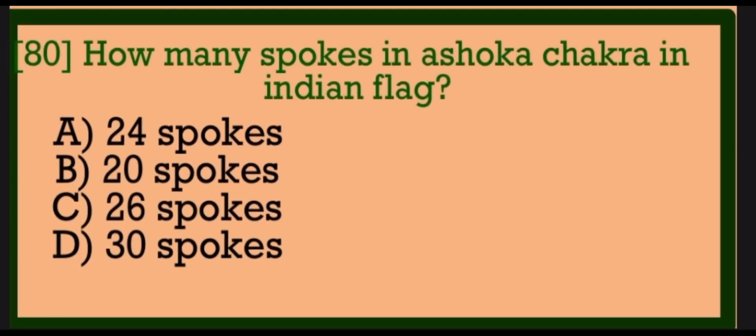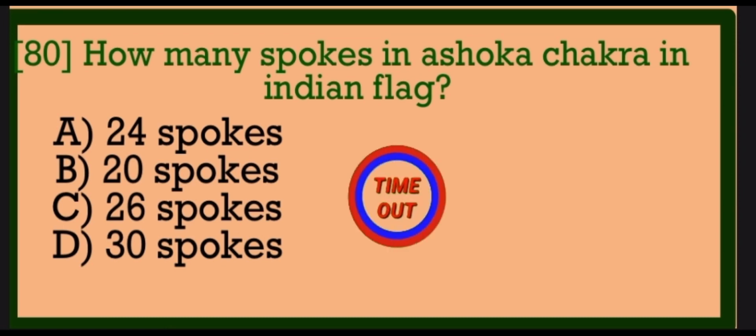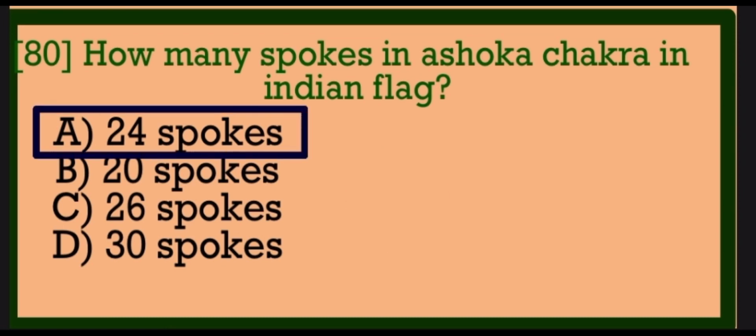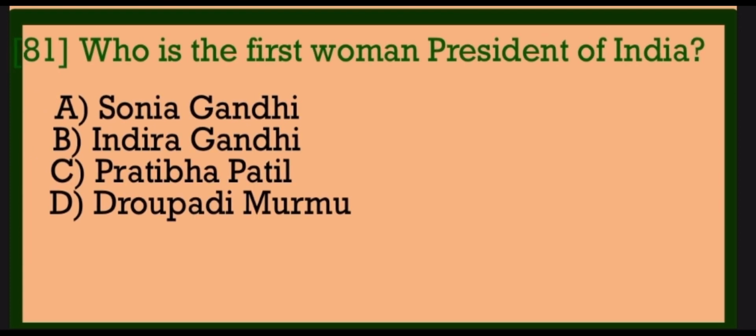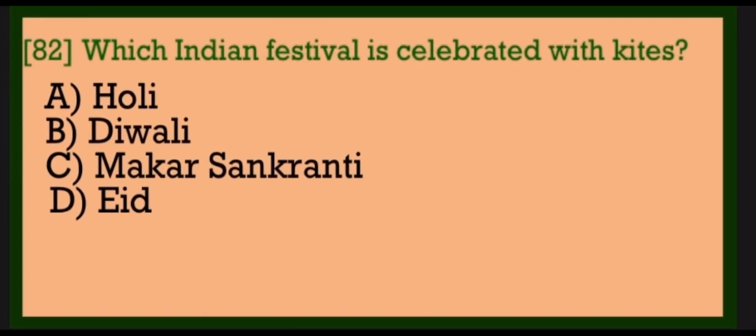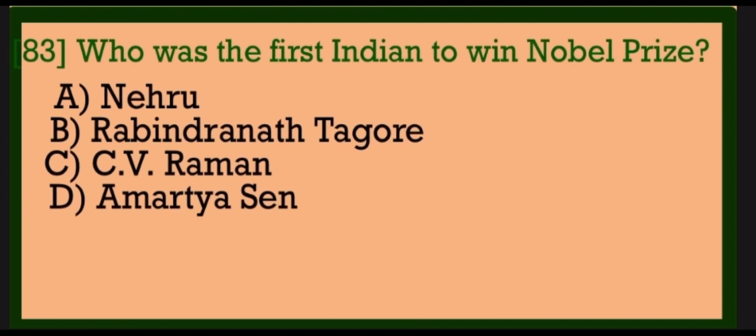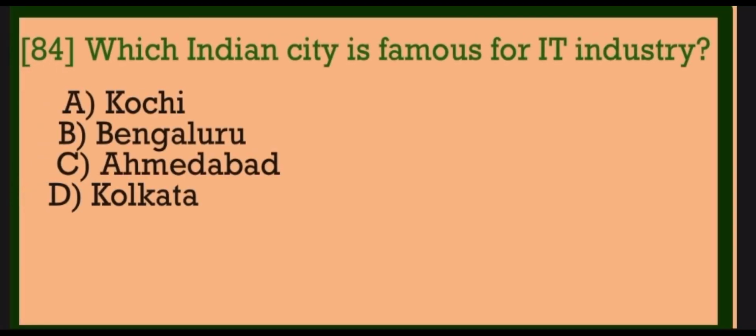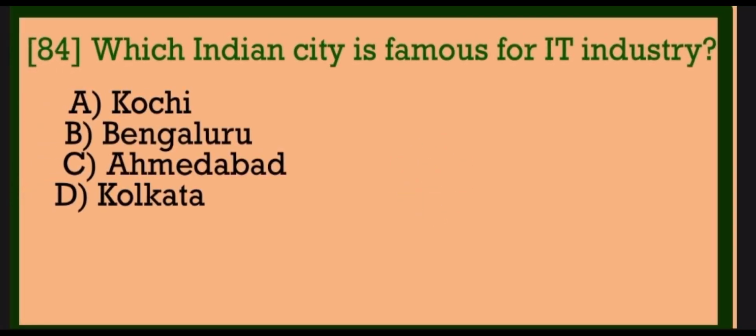Bangladesh. How many spokes in Ashoka Chakra in India? 24 spokes. Who is the first woman president of India? Pratibha Patil. Which Indian festival is celebrated with kites? Makar Sankranti. Who was the first Indian to win Nobel Prize? Rabindranath Tagore. Which Indian city is famous for IT industry?